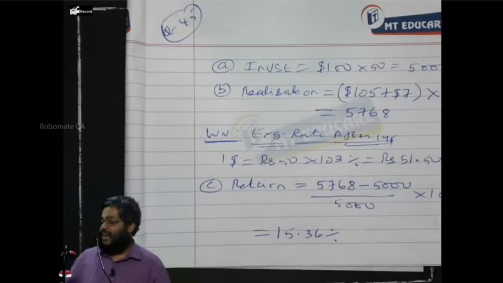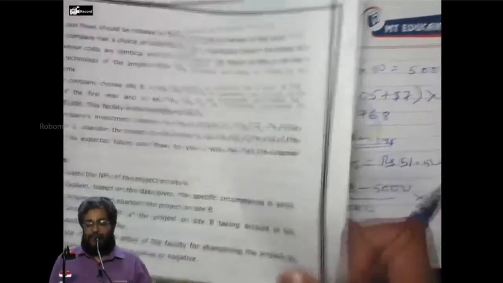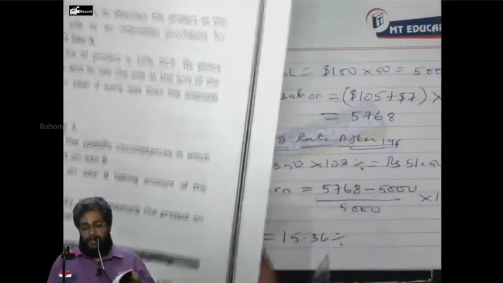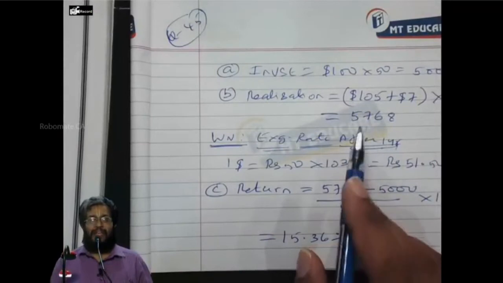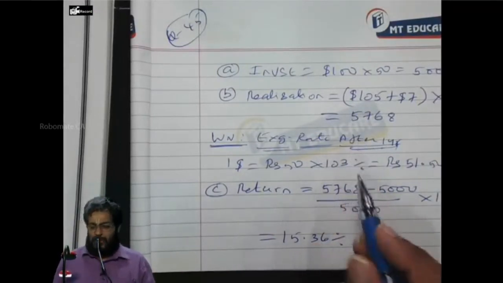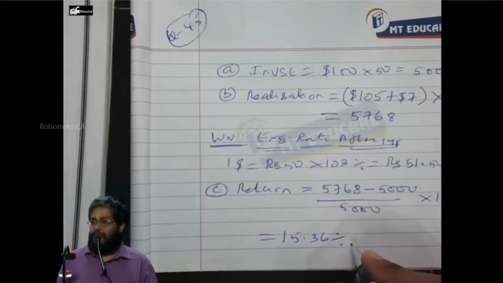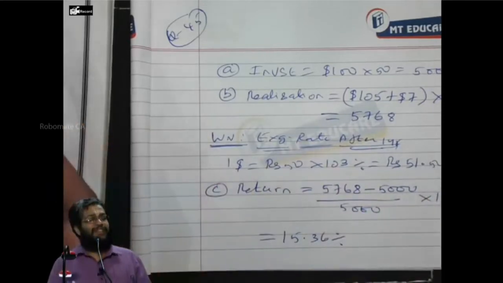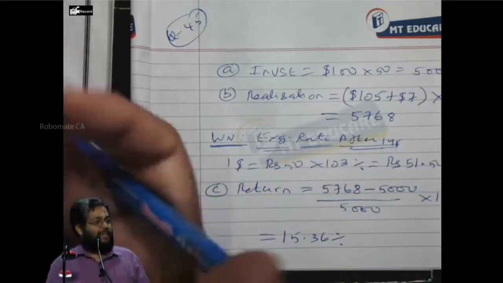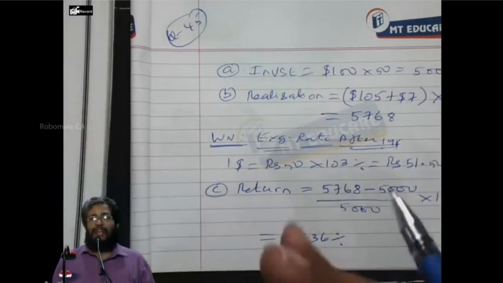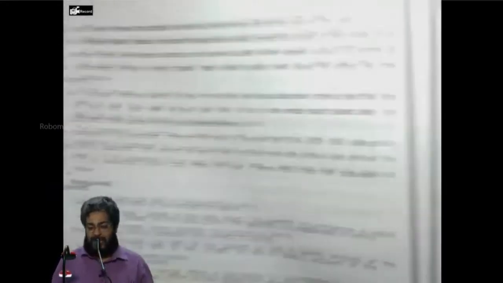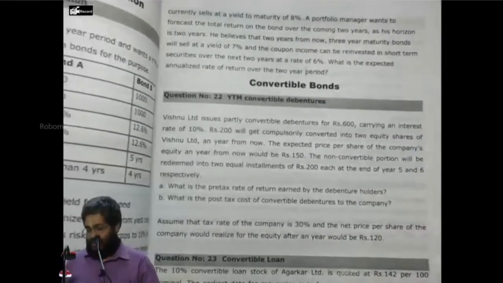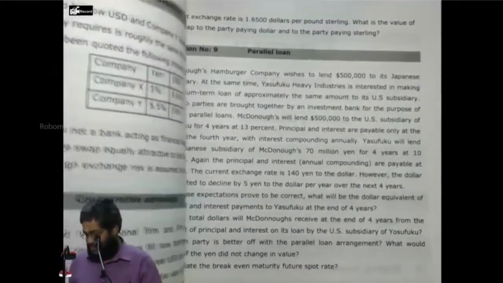Now. Same way, let us complete the next sum, question number 46. Take question number 46. Now, don't think, sir, we have made an assumption of how much rupees? 50 rupees. Any amount you assume will end up with the same 15.36 only, because from whichever base figure you assume, from there the appreciation is going to take place. It is given in percentage, so it does not matter. Everybody following on? Now, next take, page number 190?